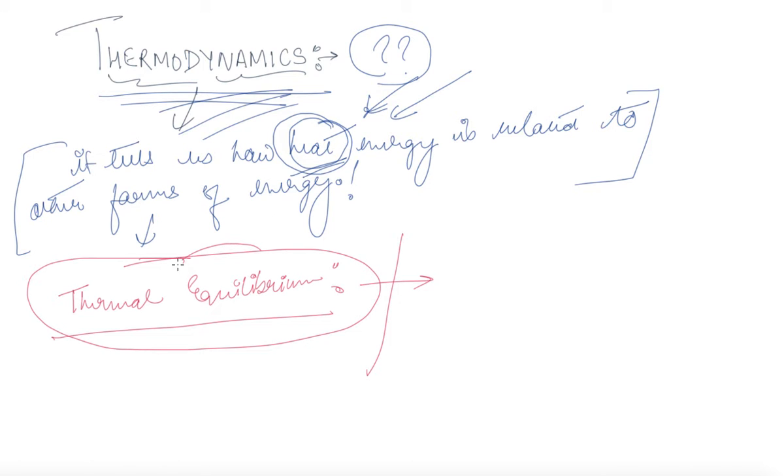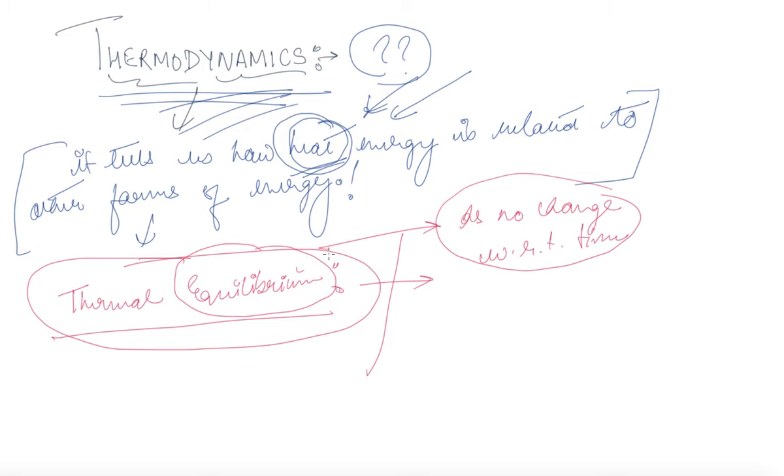When we hear the term equilibrium, we mean that there is no change with respect to time taking place. I define equilibrium as no change with respect to time. So if there is no change with respect to time, then we know that this is in equilibrium. That is thermal equilibrium.